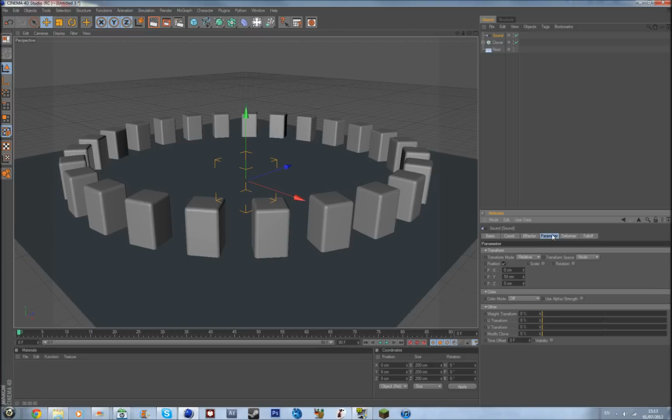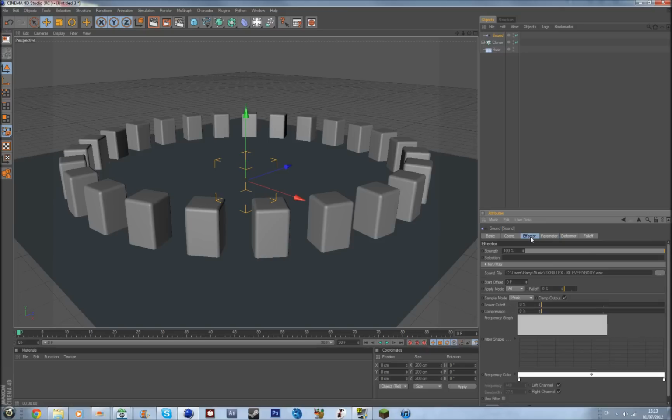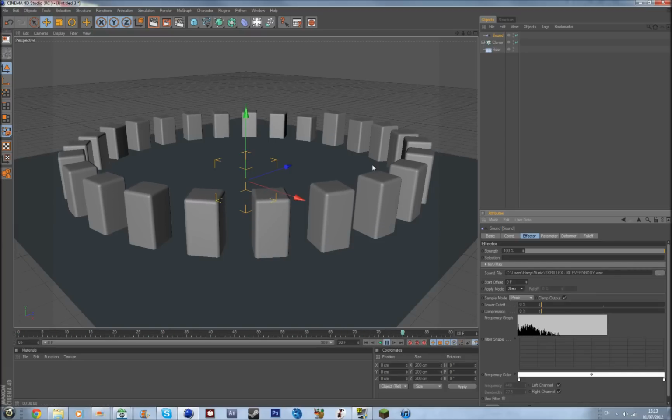So go to the parameter, change the position on the Y to 75. And then go back to the Effector tab and then go to apply mode and change it from all to step. Now if you play it, it looks good.